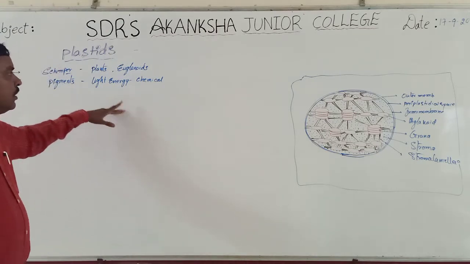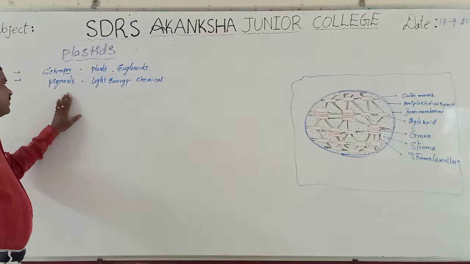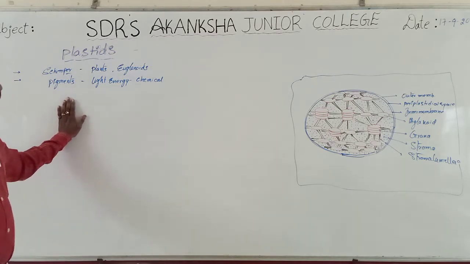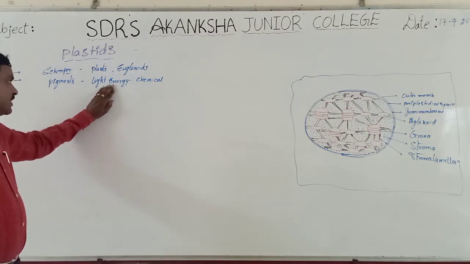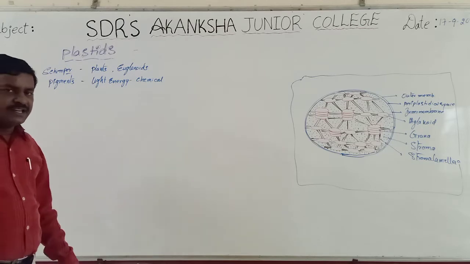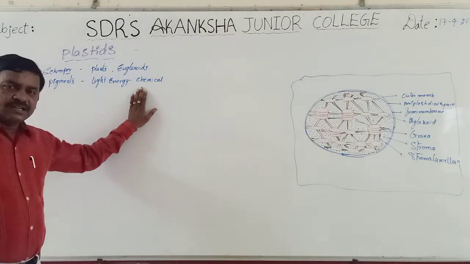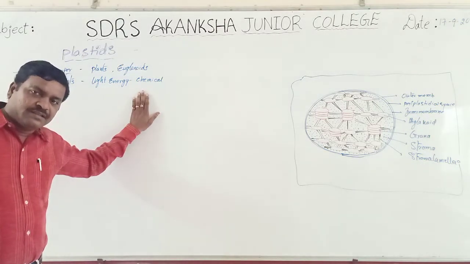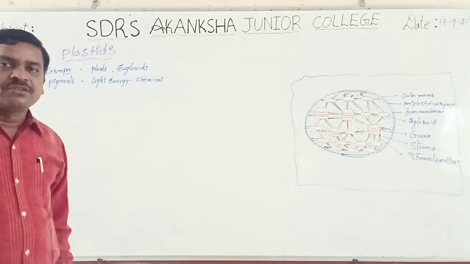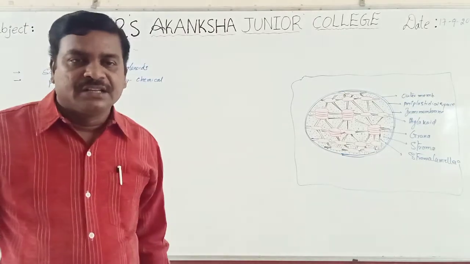So these plastids contain different kinds of pigments, and they are responsible for trapping the radiant energy and converting it into chemical energy. They play a very significant role in the photosynthetic process.